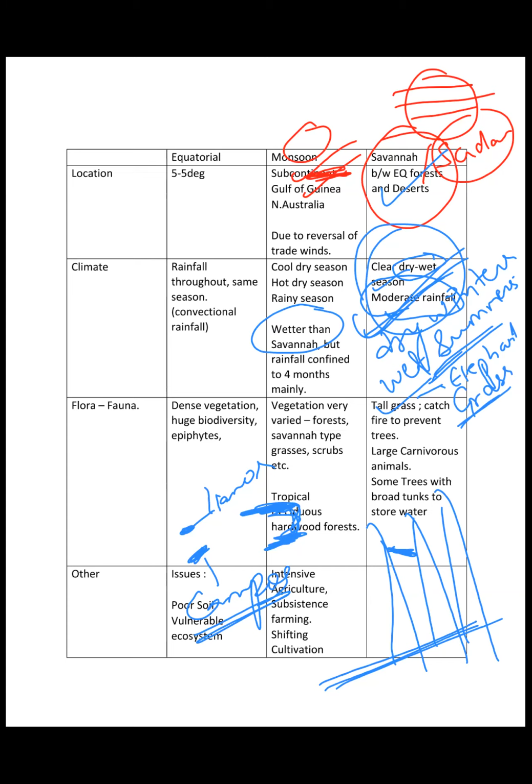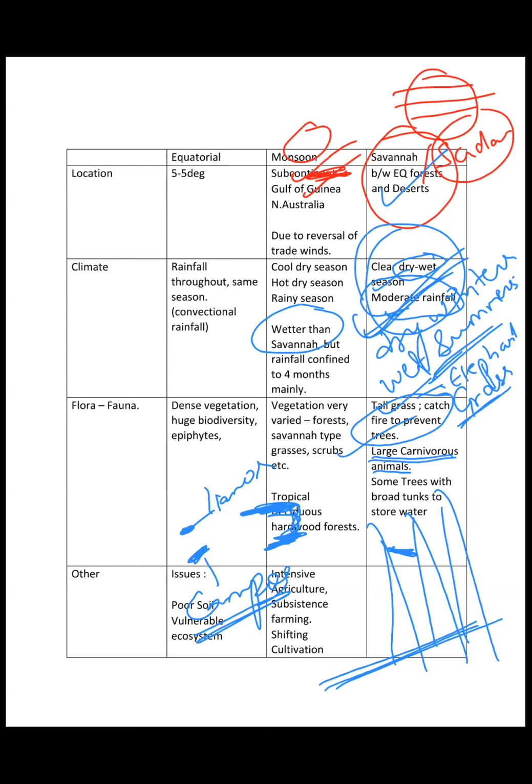Because of the minimal amount of moisture present, there is a competition between grasses and trees, and as a result the grasses catch fire, so that the whole area is burned and the trees cannot grow, because trees require more nutrients, but grasses are very resilient and can grow quickly. So this is one point you should remember, it can be asked in your prelim: which region is famous for fire in grasses?